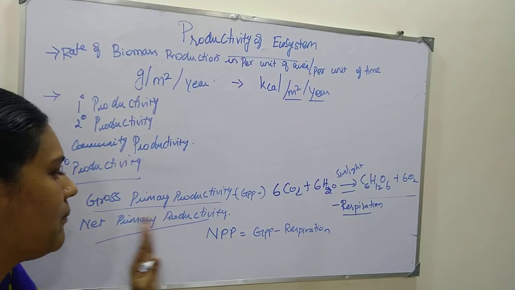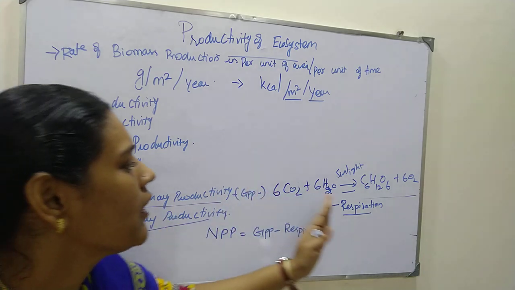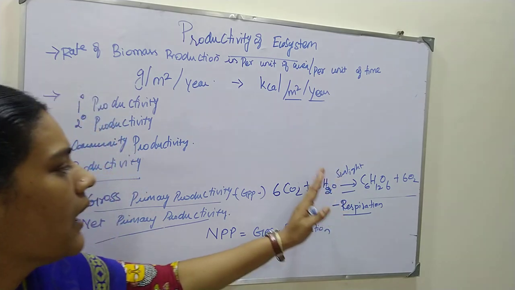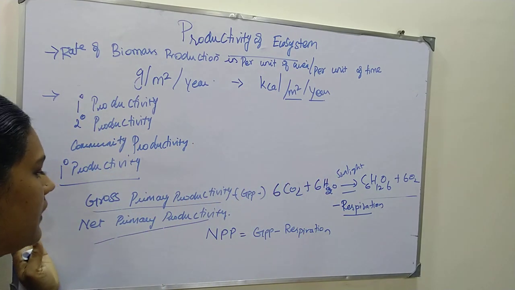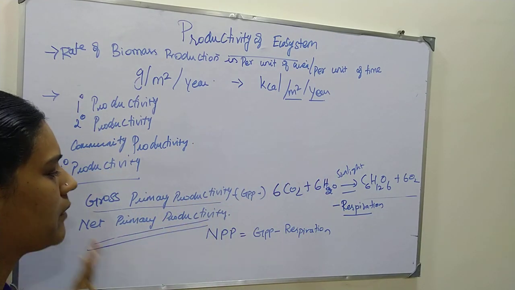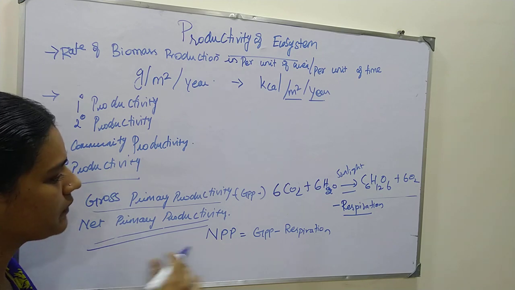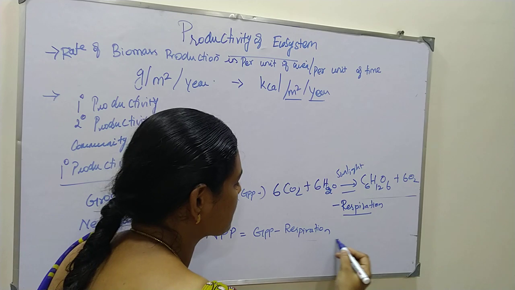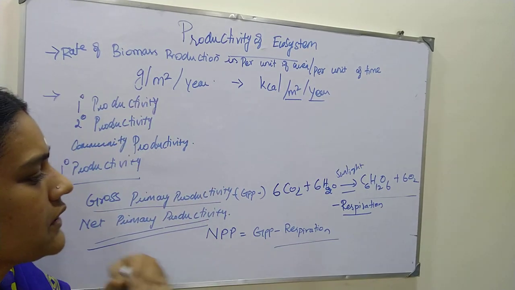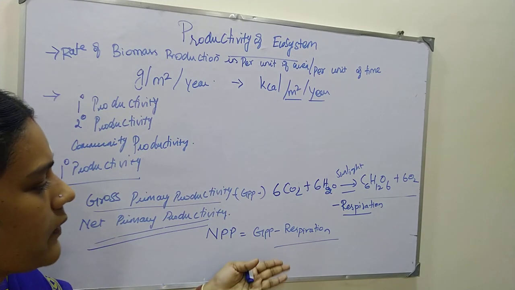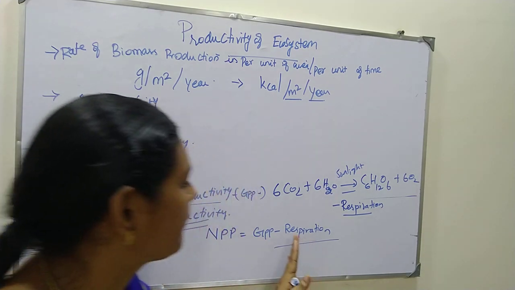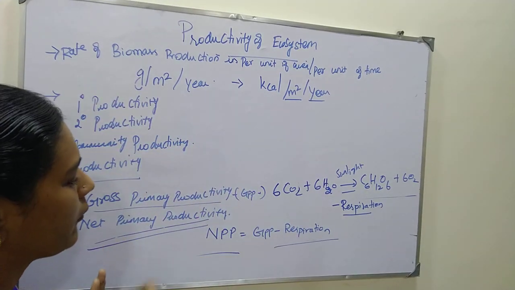primary productivity. Net primary productivity means, apart from the respiration, the remaining portion of the productivity in the body of the plant. So by subtracting the respiration, which releases some carbon dioxide from the plant, we take out that part and get the net primary productivity.